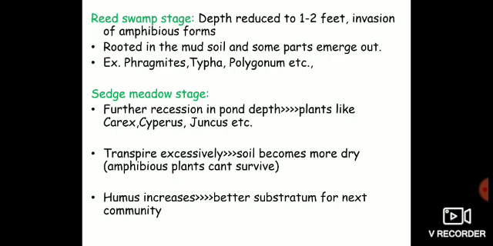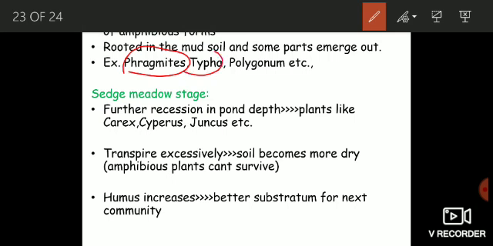These amphibious plants are rooted in the mud, and some parts of these plants emerge out. That means a fraction of the plant body remains underwater and another part remains above the surface of water. These plants transpire excessively, which decreases the concentration of water, and besides this they also add organic matter content, they also add more soil to the bottom, and the examples are Phragmites, Typha and Polygonum. Their death and decomposition adds more organic matter, it adds more soil to the bottom of the water body.